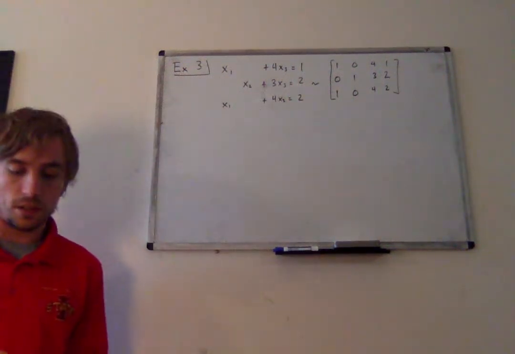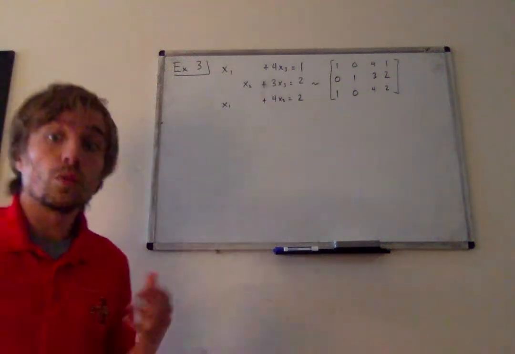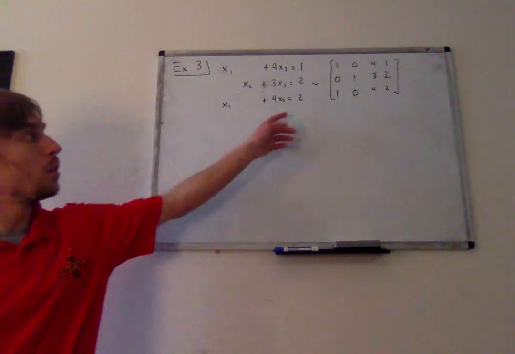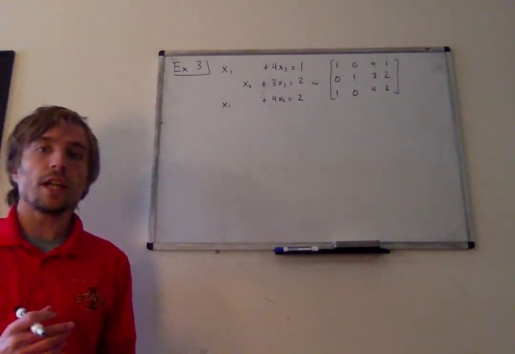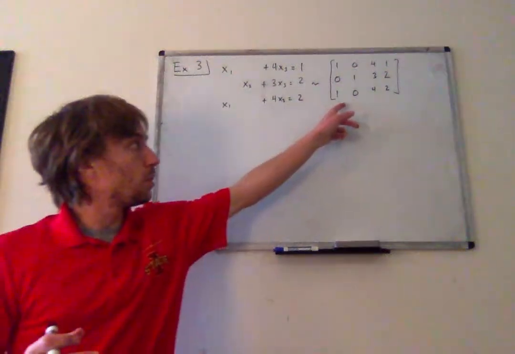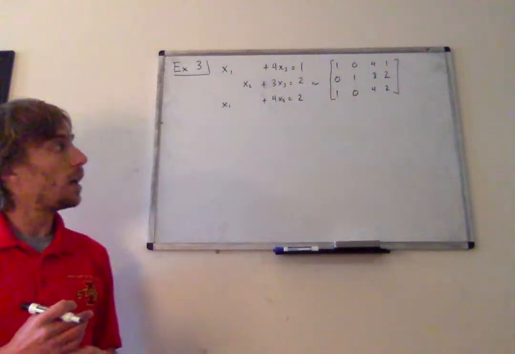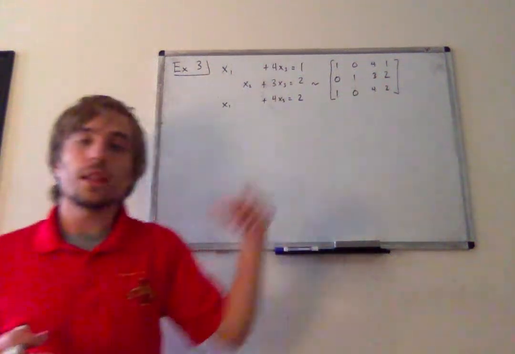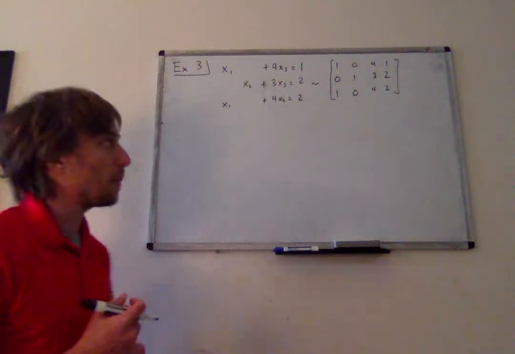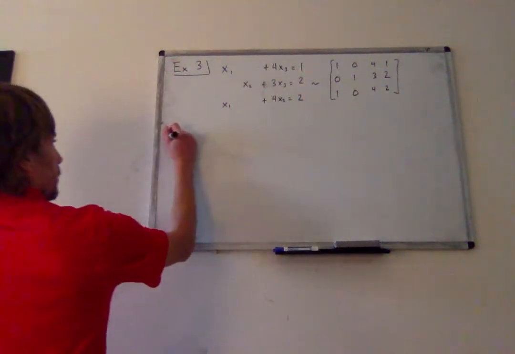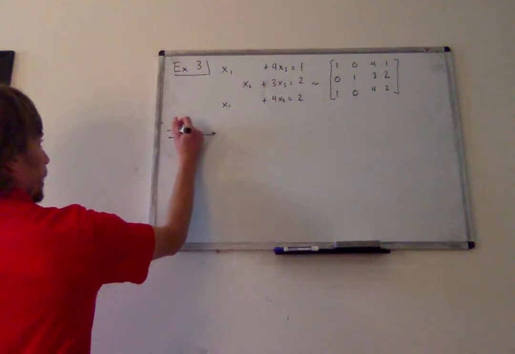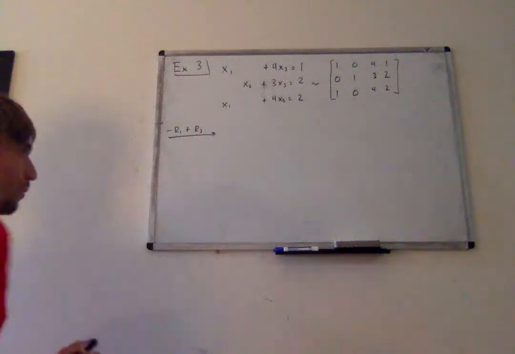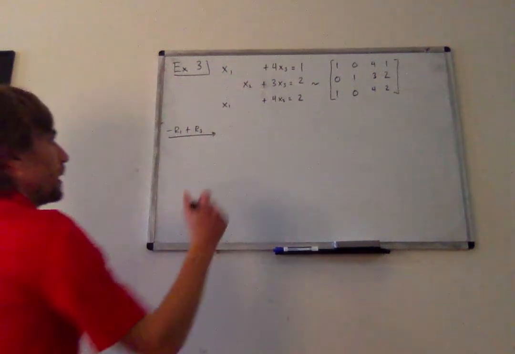I've set up the augmented matrix. Again, we want to row reduce this augmented matrix in the same way that we've been doing these row reduction steps, where I want to start by trying to eliminate all possible entries in this lower equation, except for x3 and maybe this final constant column, whatever that may be. So the way we've normally been doing this, well, I've got a nice 1 there in row 1, so maybe I'll add -1 row 1 to row 3. And again, we'll replace row 3.